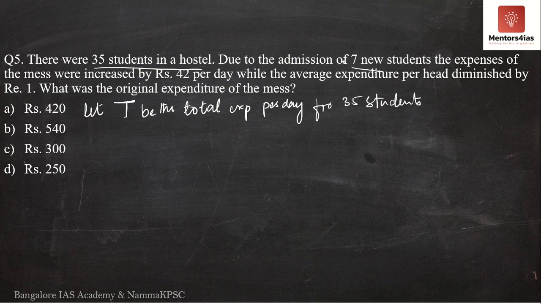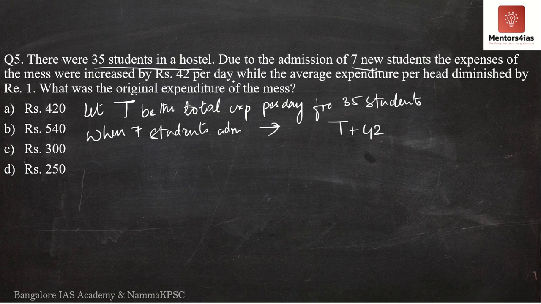Now, when 7 new students have been admitted, the expenses of the mess increase by rupees 42 per day. So the total expense increases by 42 rupees per day, and the total expenditure is now T plus 42.